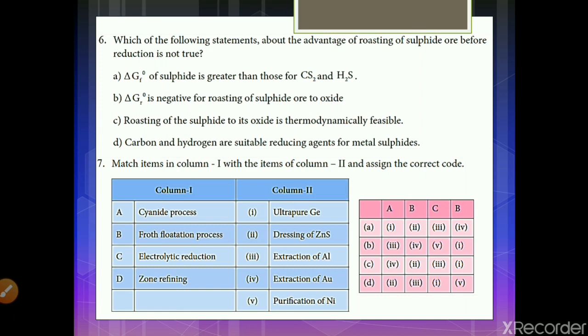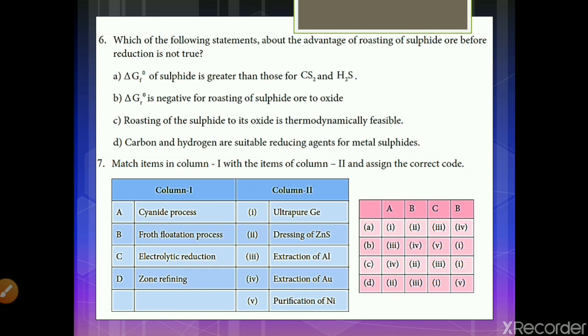Match the following. Seventh one: cyanide process, froth flotation process, electrolytic reduction, zone refining; ultra pure germanium, dressing of ZnS, extraction of aluminium, extraction of gold, purification of nickel. First of all, we will see the answers for this.